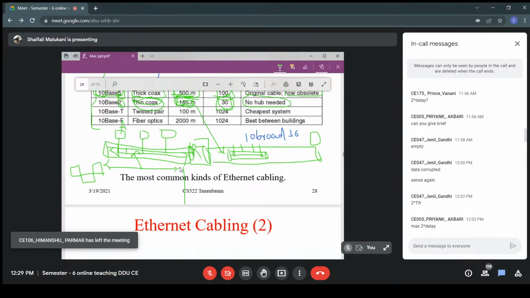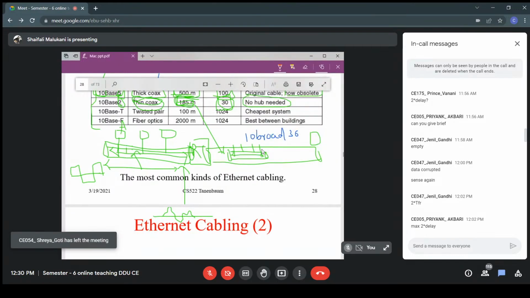So at this location, what will happen? I am drawing it here. At this location, it might have degraded and it has become like this, right? Now if I have a further longer one, possibly this will degrade even more and it will not be detectable. So that's why I cannot have a longer length. So I have to keep a repeater. What is the job of a repeater?